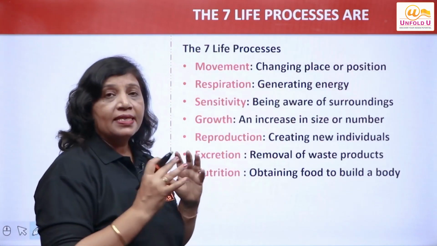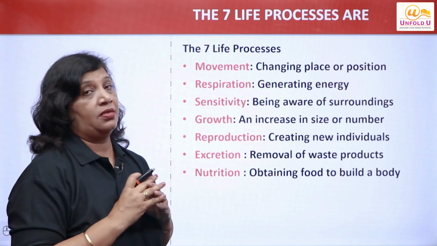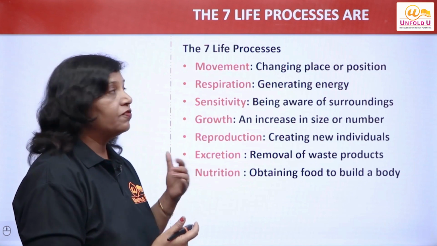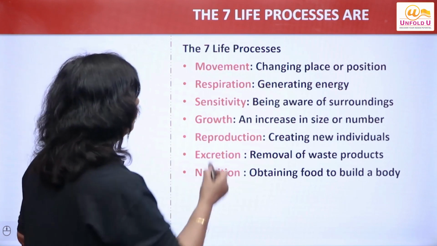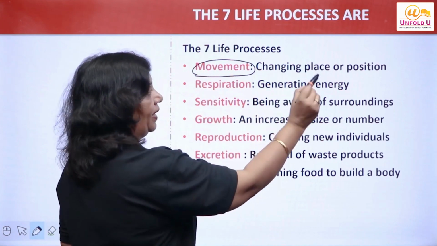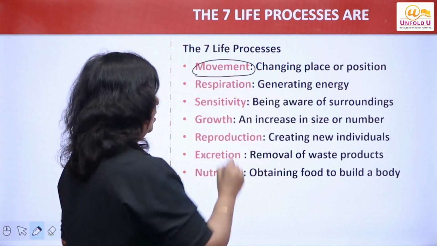Now, the life processes are of 7 different types. First of all, movement, as we have discussed, that is changing place or position.